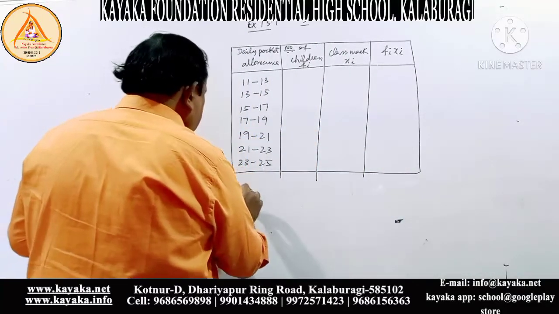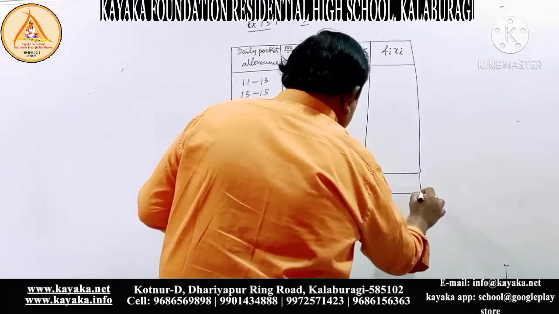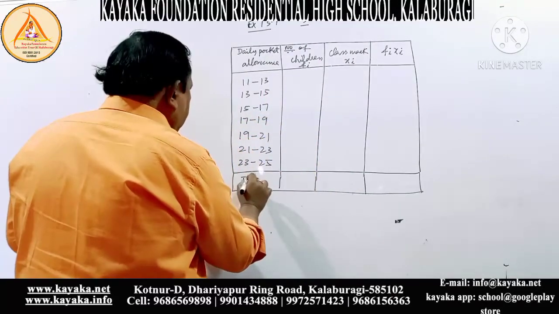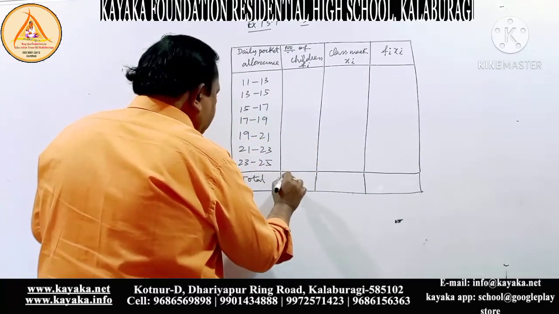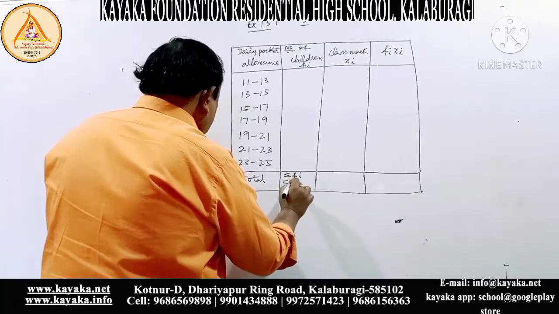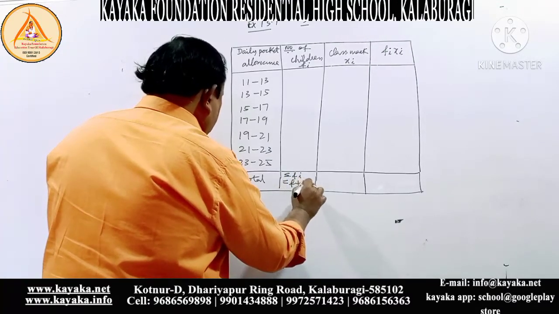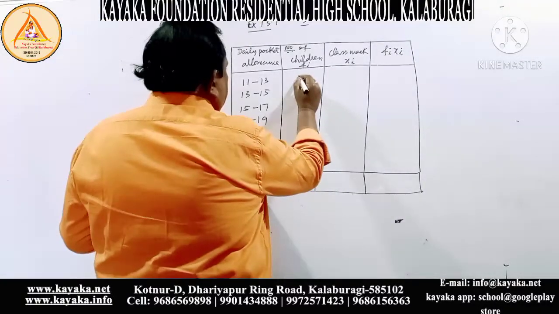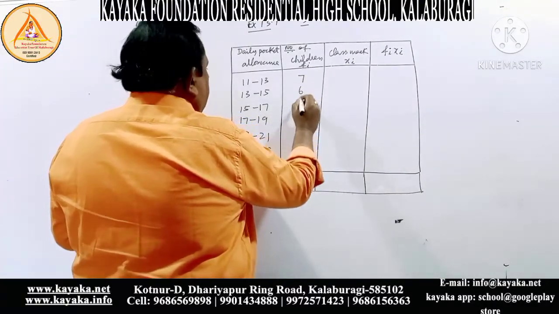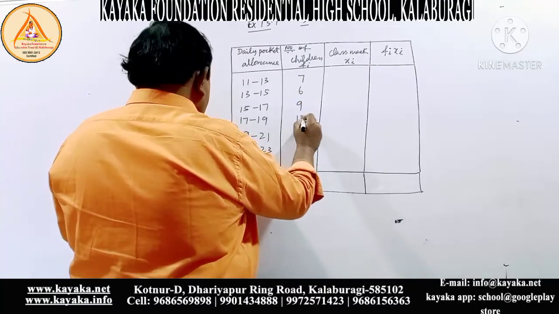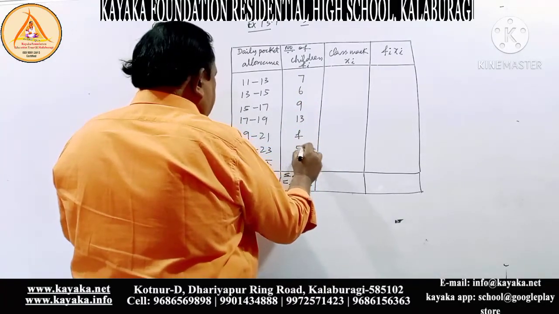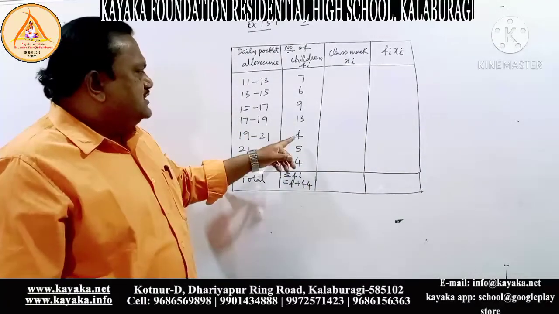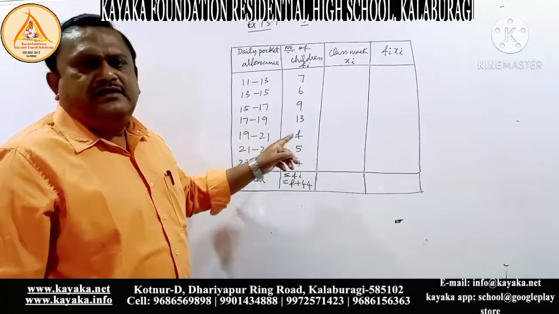The total they have given, sigma Fi will be equal to F plus 44, you will get. Okay, I'll write out the frequencies now. This is also given in the problem. This corresponds to 7, this is 6, this is 9, this is 13, this is F, this is 5 and this is 4. This is the problem they have given. We have to find this frequency.